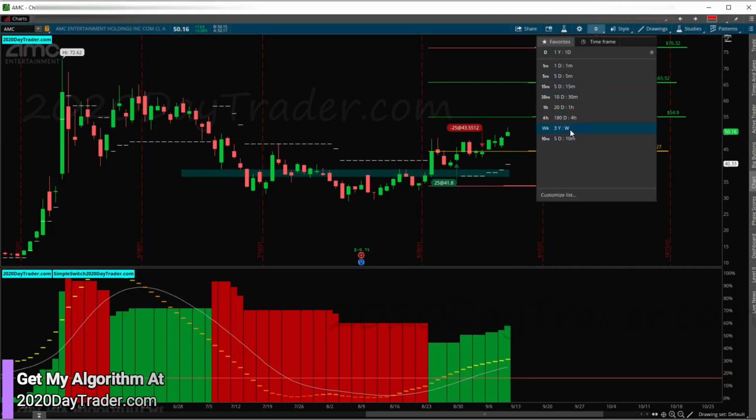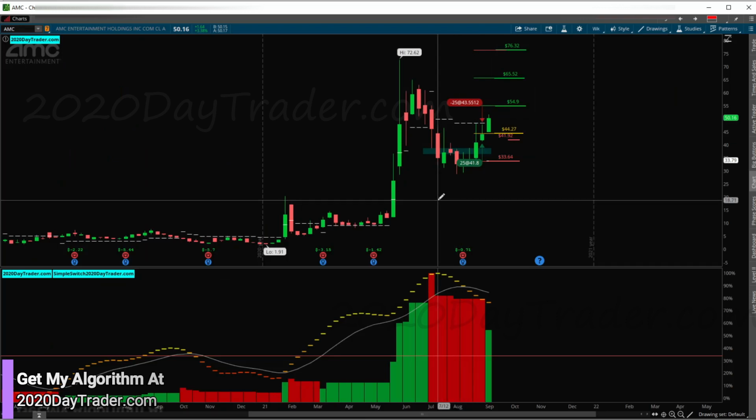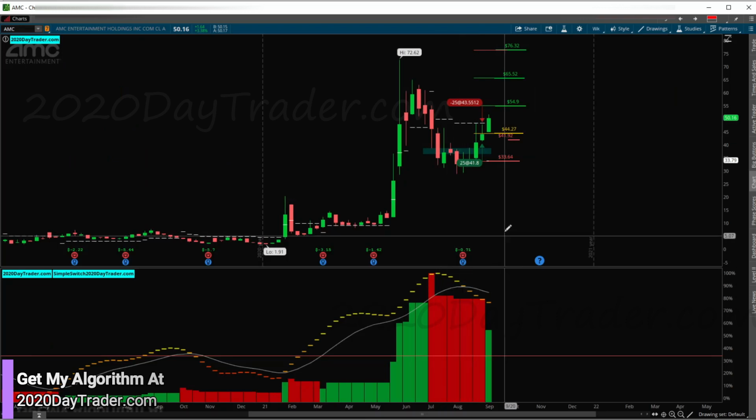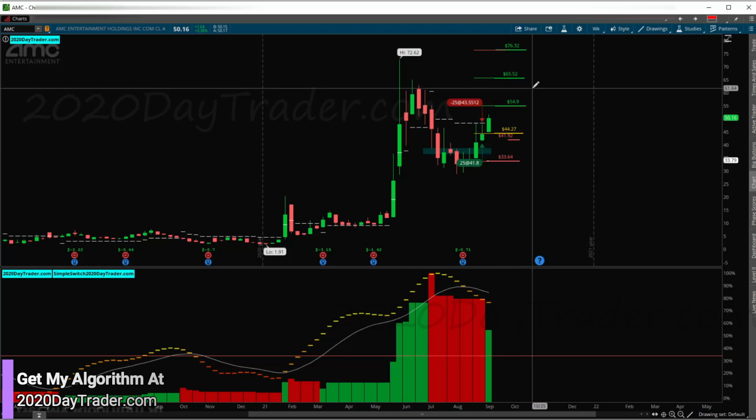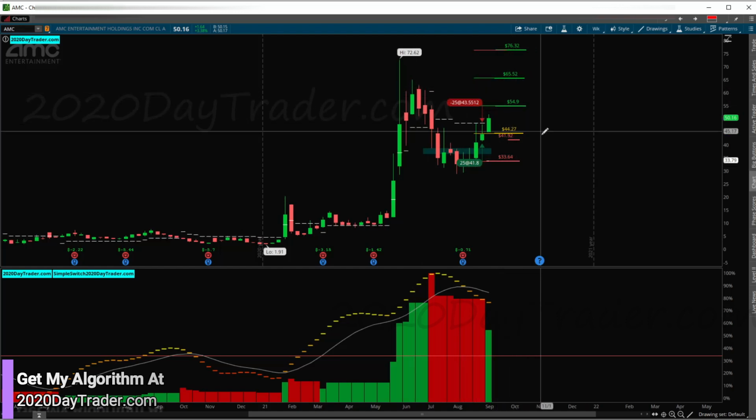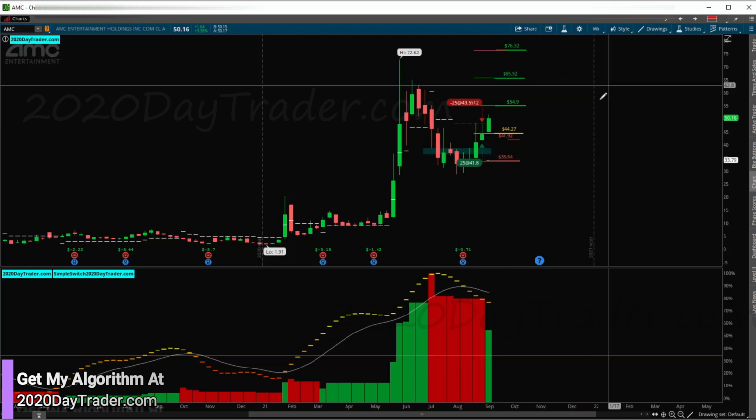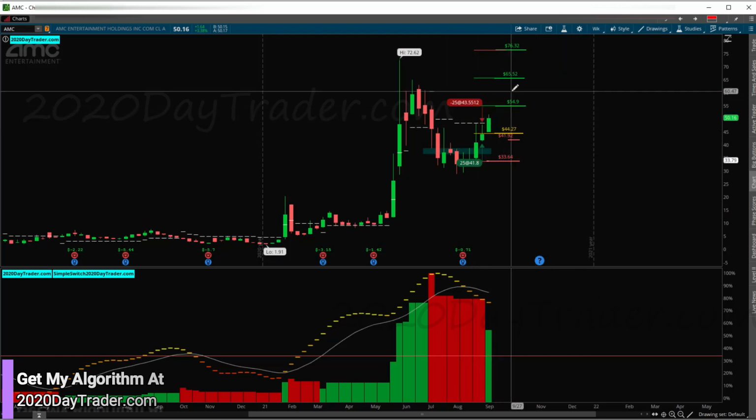But I didn't want to take that chance. So on the weekly, though, we've transitioned from a bear to a bull. So a weak bull, but still bull. And there's a draw to maybe come back up here, right? Especially if we draw an M pattern and maybe break down, or maybe we just find it going higher. But there's a lot going for AMC right now.